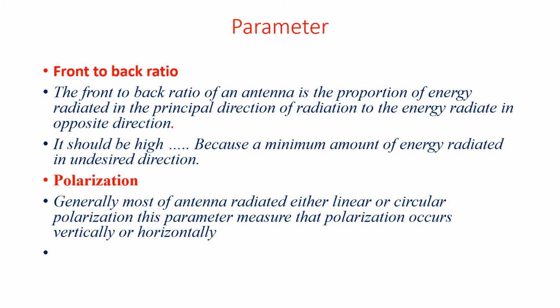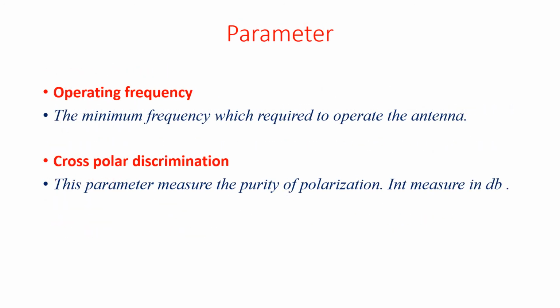Another parameter is the operating frequency, the frequency required to operate the antenna. Another parameter is the cross polar discrimination, which measures the purity of the polarization, and it is measured in decibels.